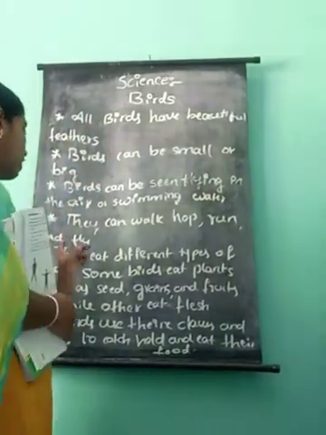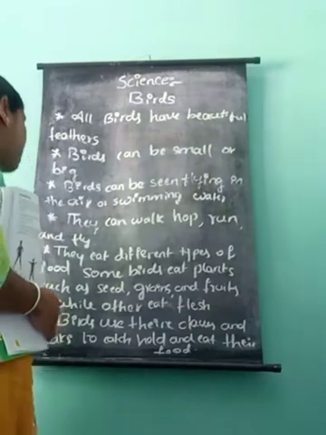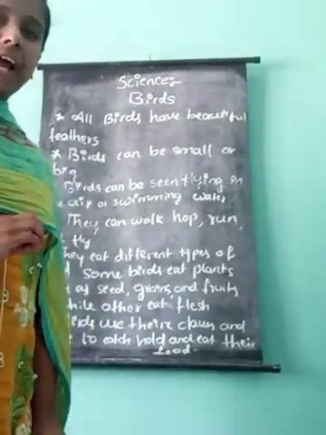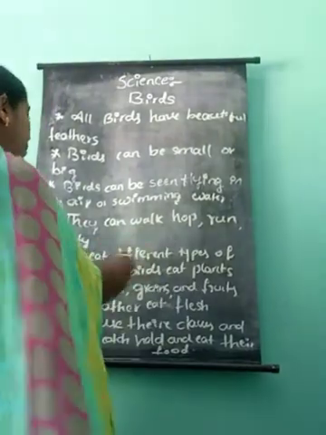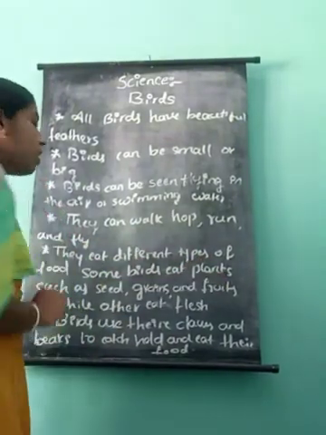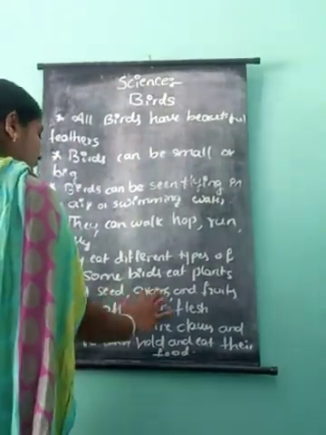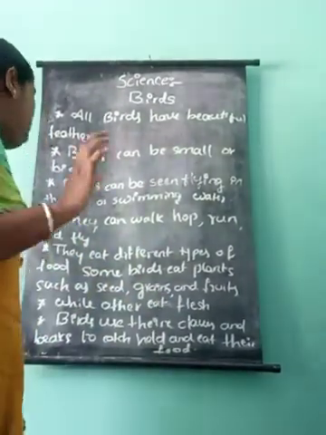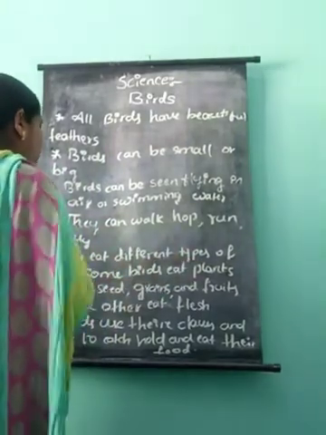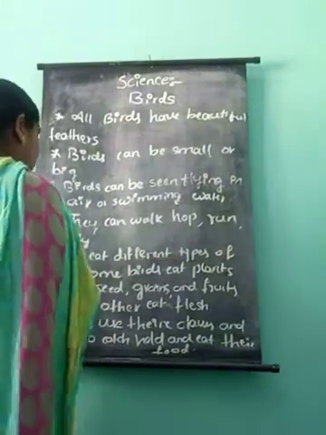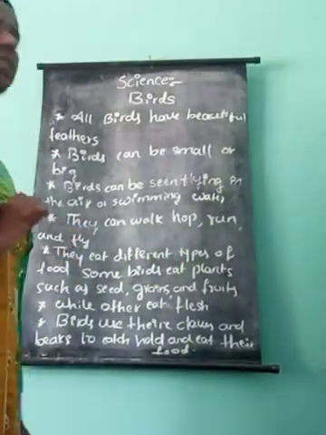Okay. And next, they eat different types of food. All birds eat different types of food. Some birds eat plants such as seeds, grains and fruits.